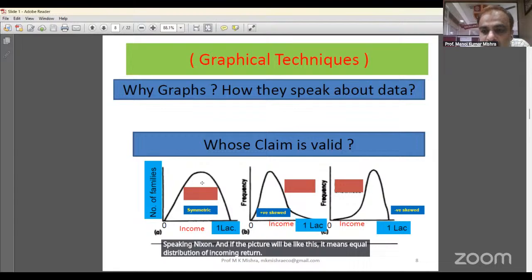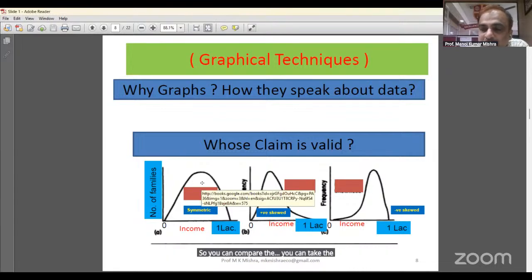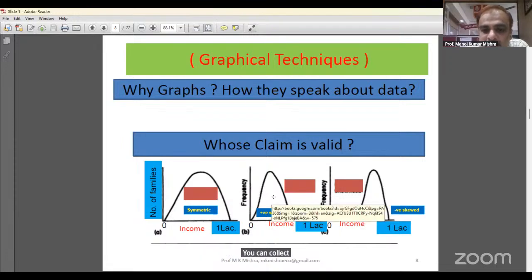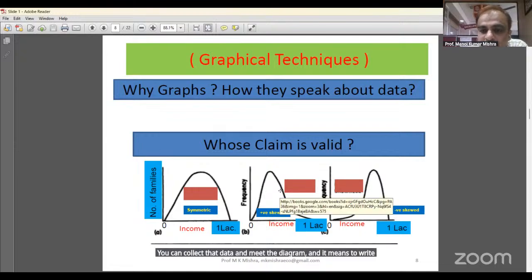If the picture is like this, it means equal distribution of income in the country. So you can take five cities of Karnataka and study the income disparity in Karnataka state. You can collect the data, make the diagram, and write the interpretation. In which city is the income disparity low, and in which city is it high? The picture will also be different for each city. You make five diagrams like this.